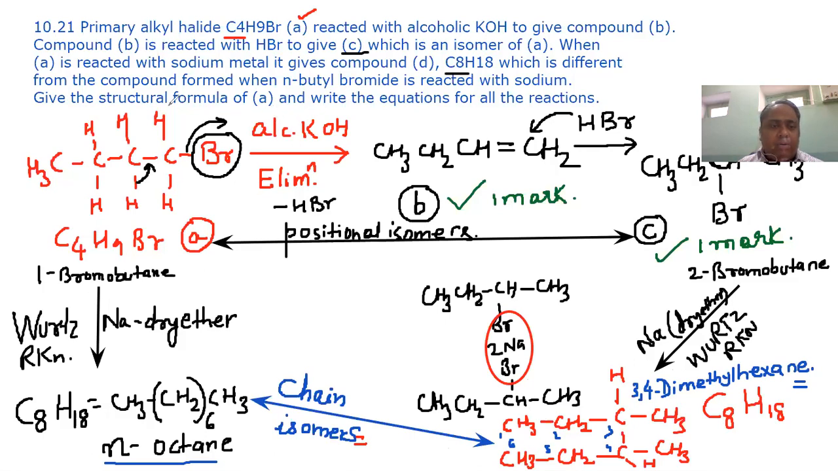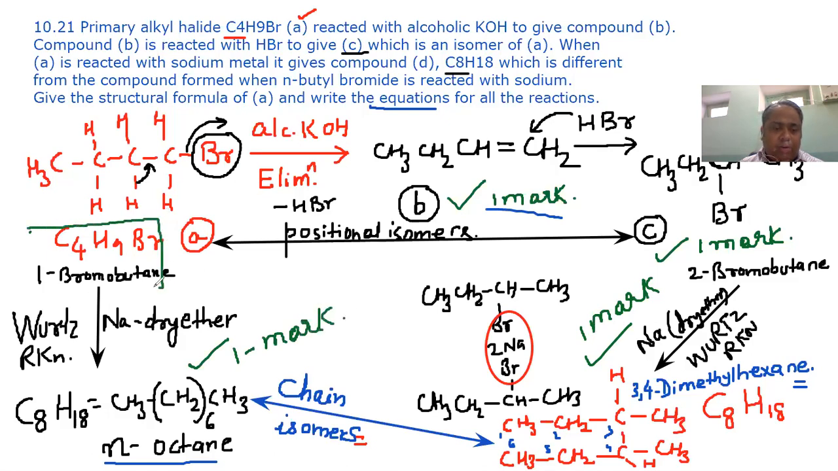So we had to write down the structural formula of A and write the equations of all the reactions. So we have written the equation for all the reactions. So 1 mark for this, 1 mark for this, 1 mark for this, and 1 mark for this, and concluding that it is normal butane, for that you will get 1 mark. So total it will be a 5 mark question.